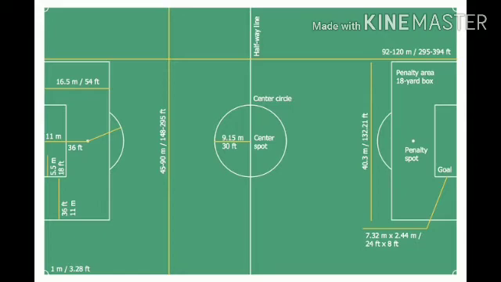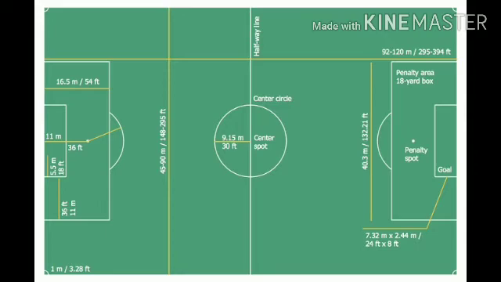So everyone knows the goal post, right? All the measurements will be in meters. Okay, children, all the measurements I will say in meters, not in yards or feet. The goal post height is 2.44 meters, and the breadth is 7.32 meters. Okay, children, you can see the goal post, right?